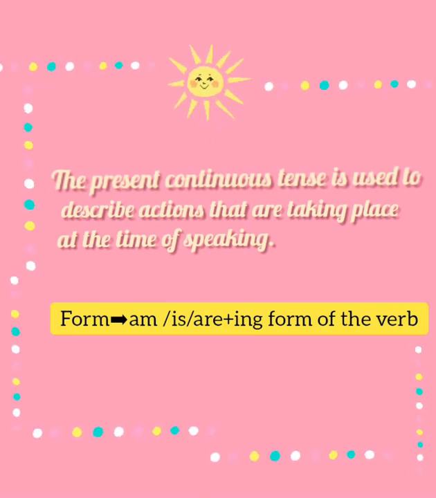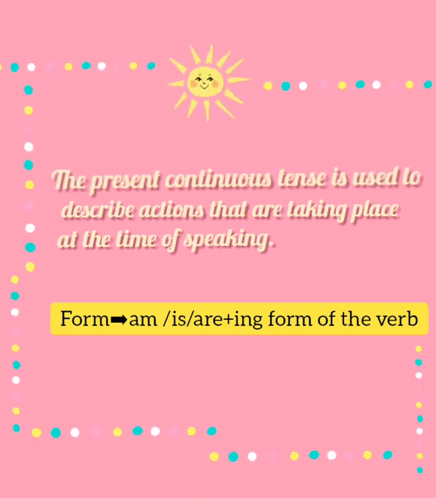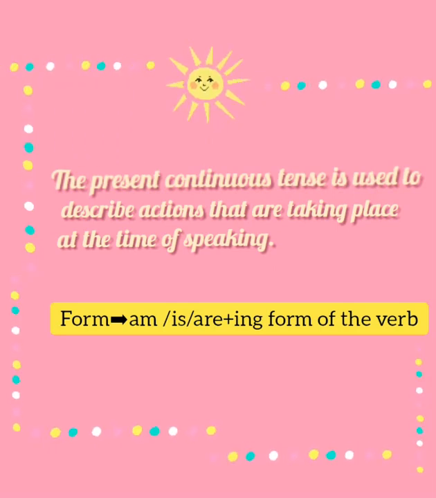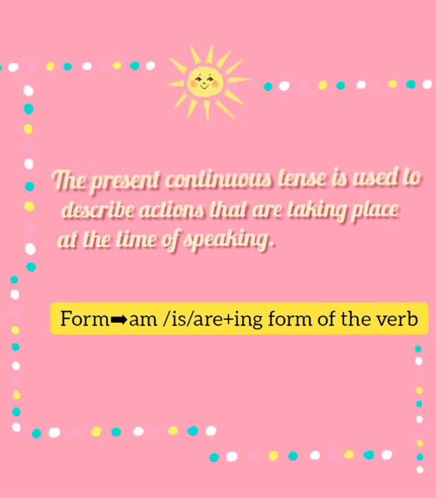And what is the form of present continuous tense? We use am, is, are plus the ing form of the verb. And where do we use am? We use am with I, is with singular noun and pronoun, are with plural nouns and pronouns, and in all the continuous tenses we use ing with the verb.